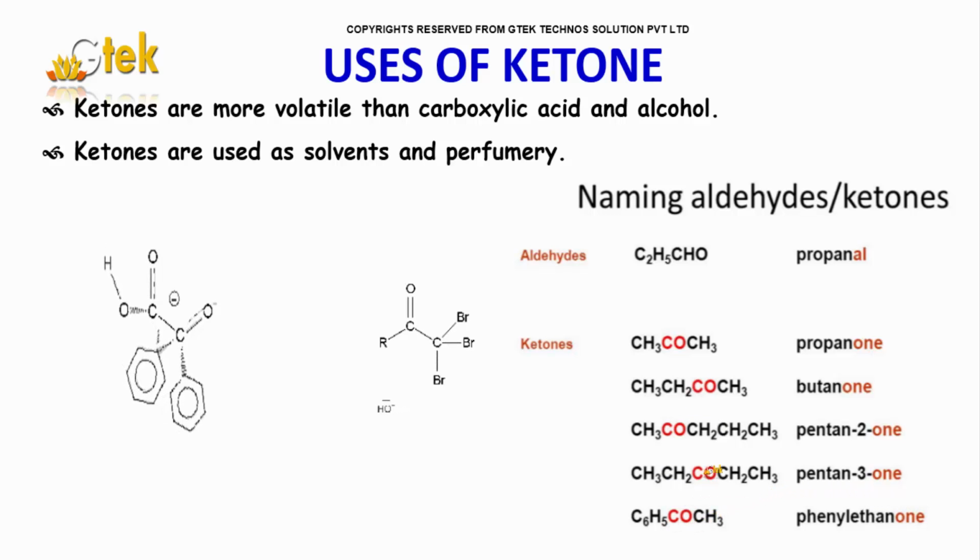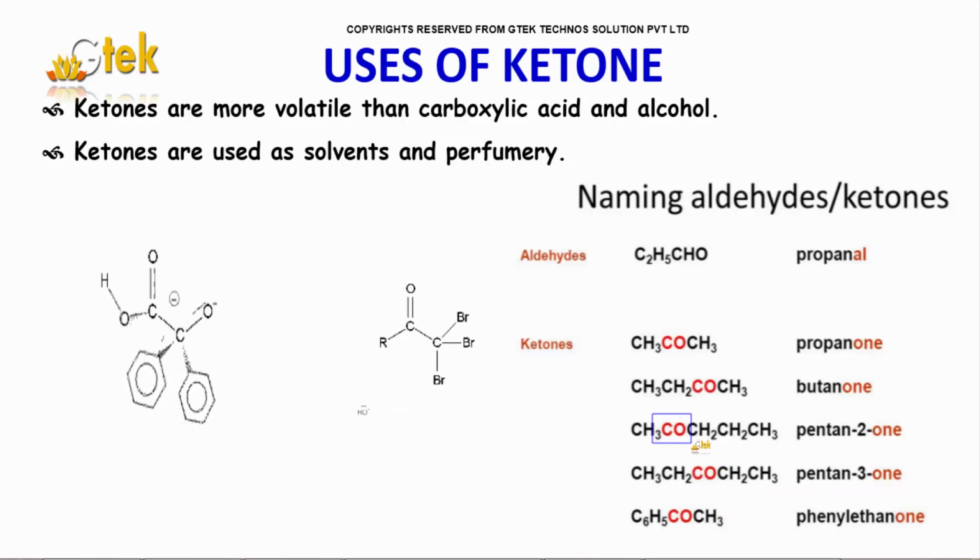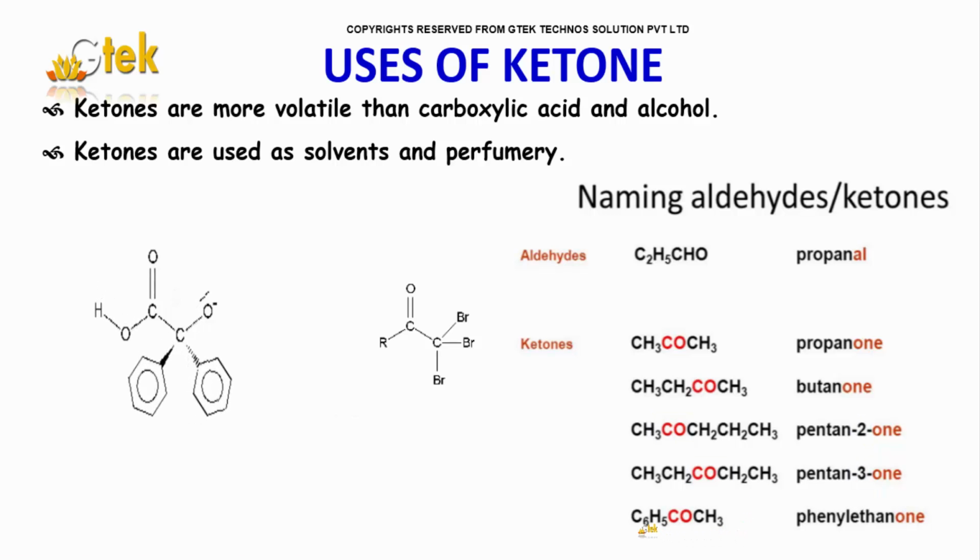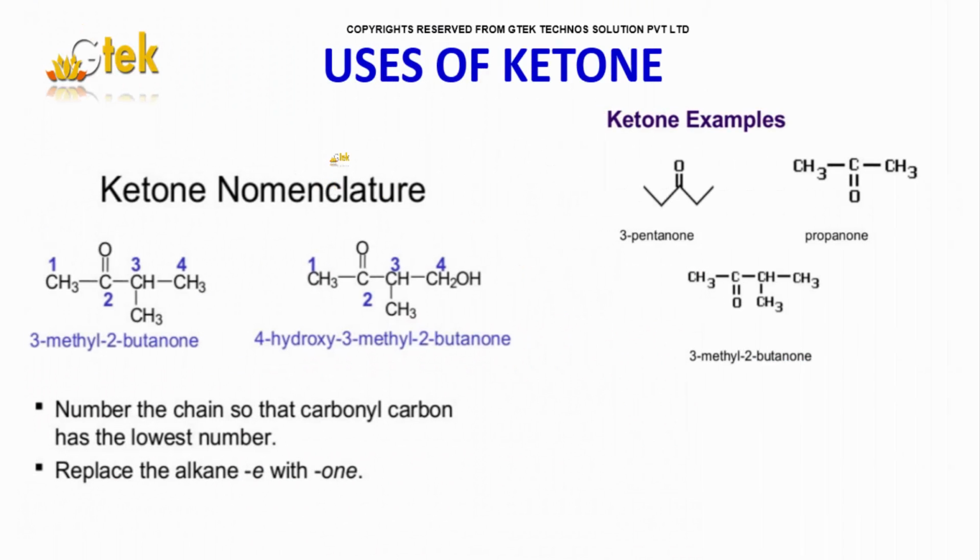And here this is the second carbon. This is the second carbon, so 2. And it is 3, you can have 3. Apart from that, this one is phenyl, because we have a benzene here: phenyl, methane, ethane, ethanone. So this is how the ketones are named. We will talk about the uses of ketone further. It is used in perfumery, as I told.